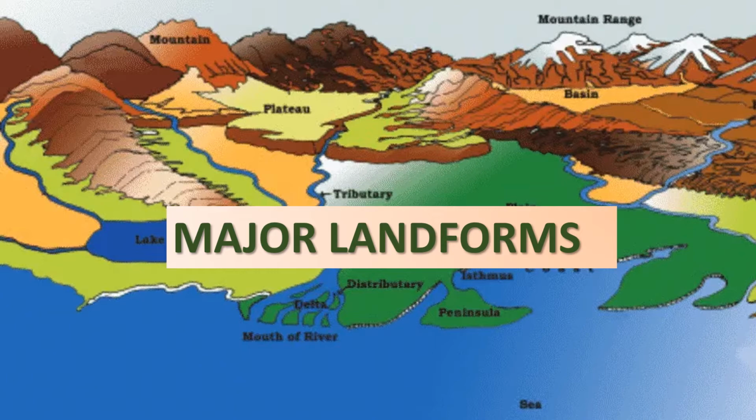The earth is not uniform or even at all places. At some places it is high, while at other places it is low. This variation in the earth's surface creates various landforms. Landforms are also known as relief features. Some of the major landforms include mountains, plateaus, plains, deserts, and rivers. So, in this session, we are going to study about these different kinds of landforms.